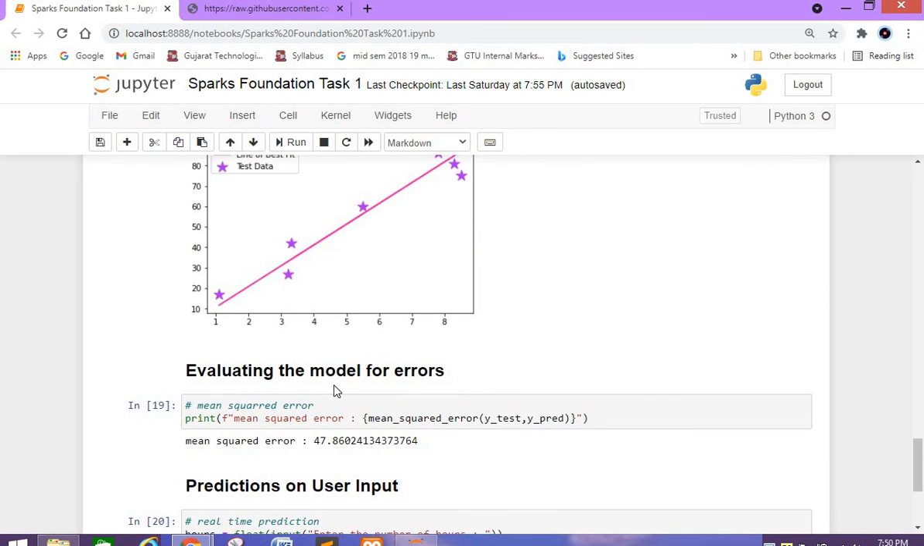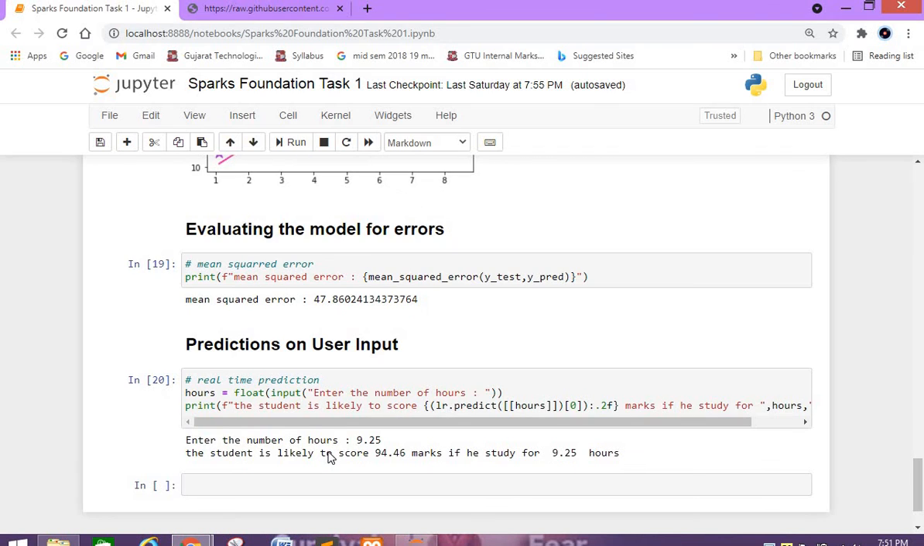Then I am evaluating my model for errors. For that I am using the mean_squared_error method, and I am passing the prediction and test variables into it. So my model has a mean squared error of 47.86.